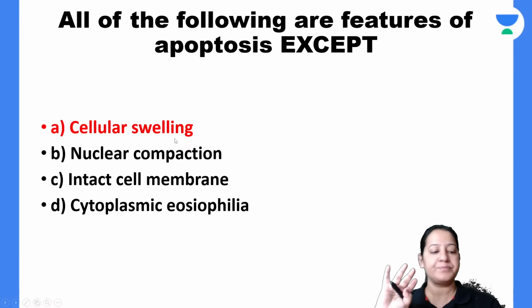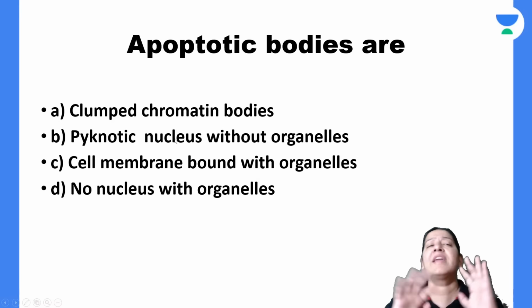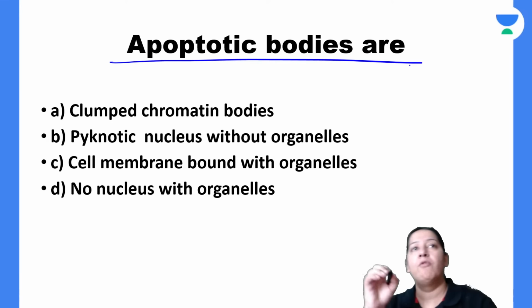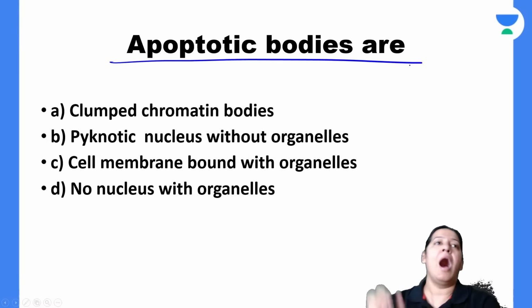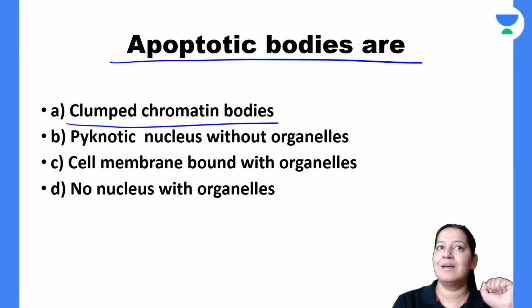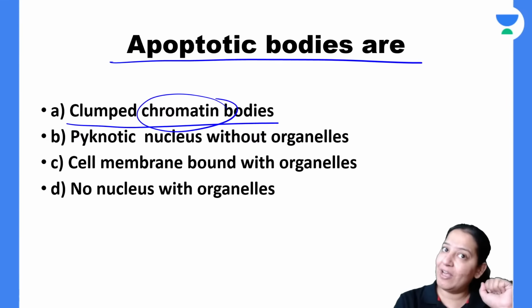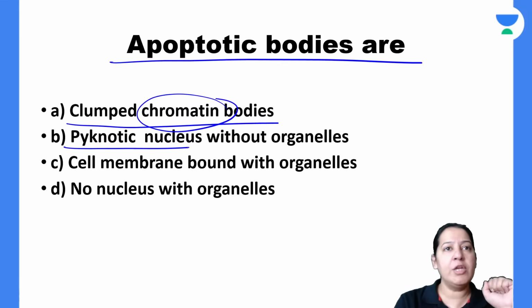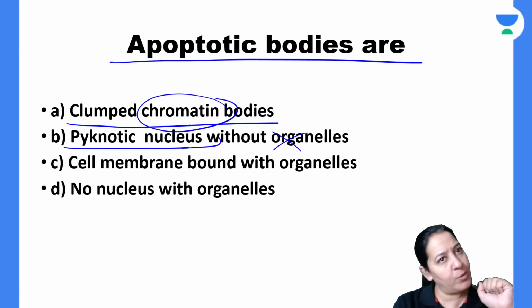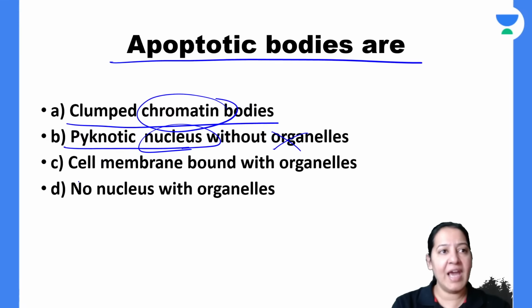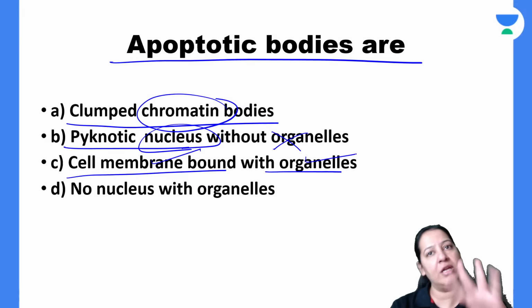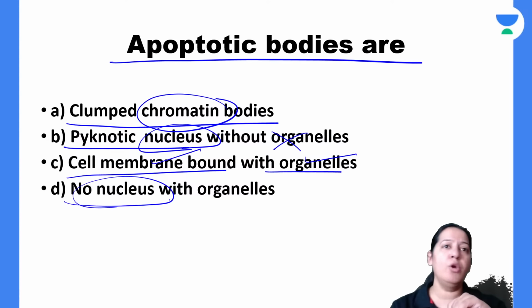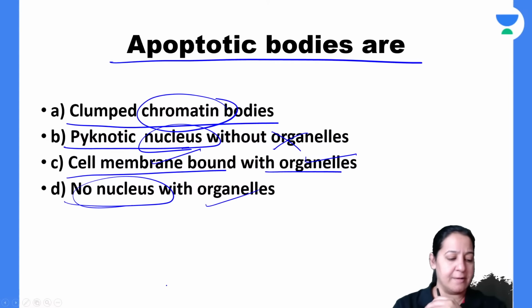Have you got it? The next question is in front of you. Can you define apoptotic bodies? What are apoptotic bodies? Are they clumped chromatin bodies, containing only chromatin material? Are they pycnotic nuclei without cell organelles, containing only nucleus and no cell organelles? Or are they cell membrane bound with organelles, containing cell membrane and organelles also? Or do they have no nucleus, only organelles? What is your answer? Where will you go?